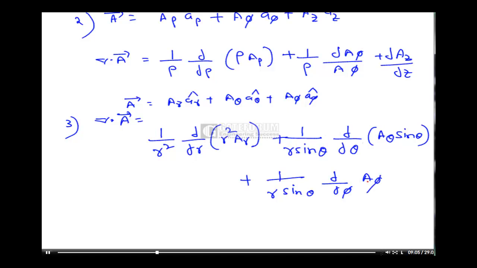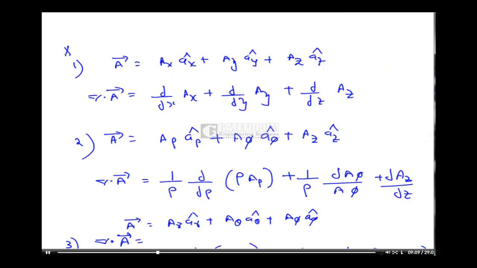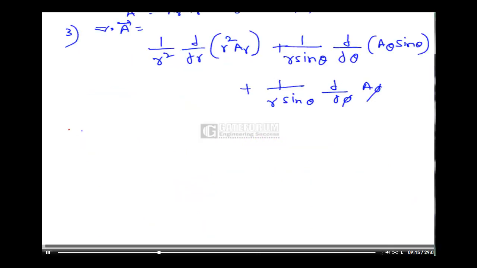So these are the formulas for divergence. We have to keep in mind these formulas to solve the problems. Here, these are the divergence formulas in 3 coordinate systems. Now we will see a very important theorem called the divergence theorem.